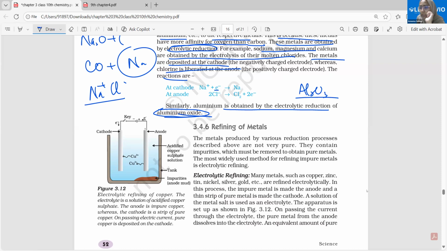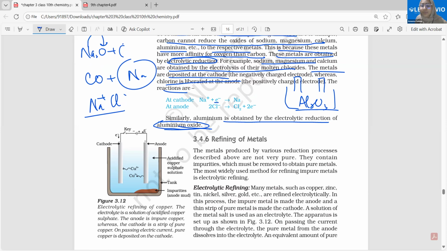Fine. I take the molten form of this and I go for electrolytic reduction. When electrolytic reduction happens, definitely there will be 2 electrodes, the cathode and the anode. On one, aluminium will be deposited. On the other, the oxygen gas will be deposited, right? So my question is, on what electrode will aluminium be deposited as a metal? I've given you the answer right now. Oh, cathode. Cathode. Very good.